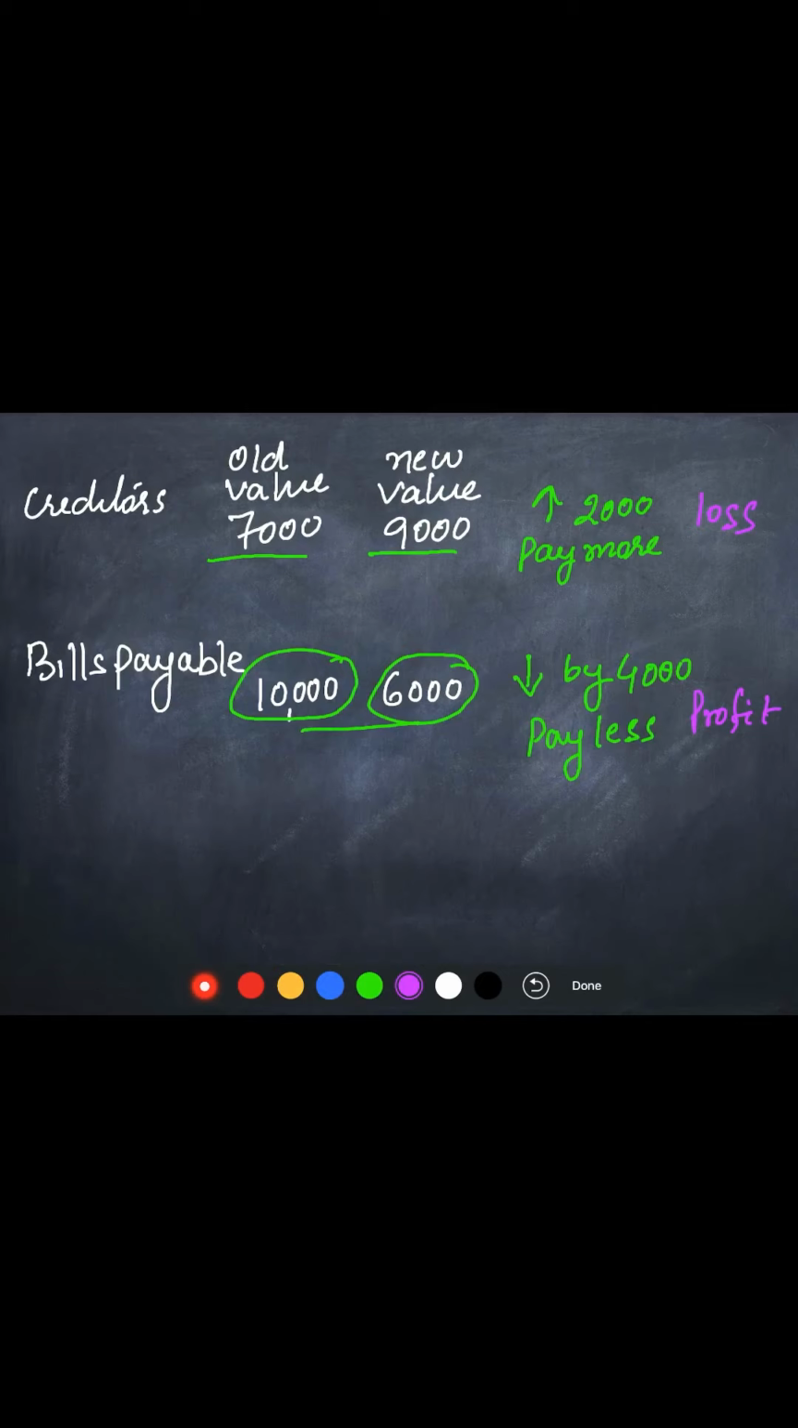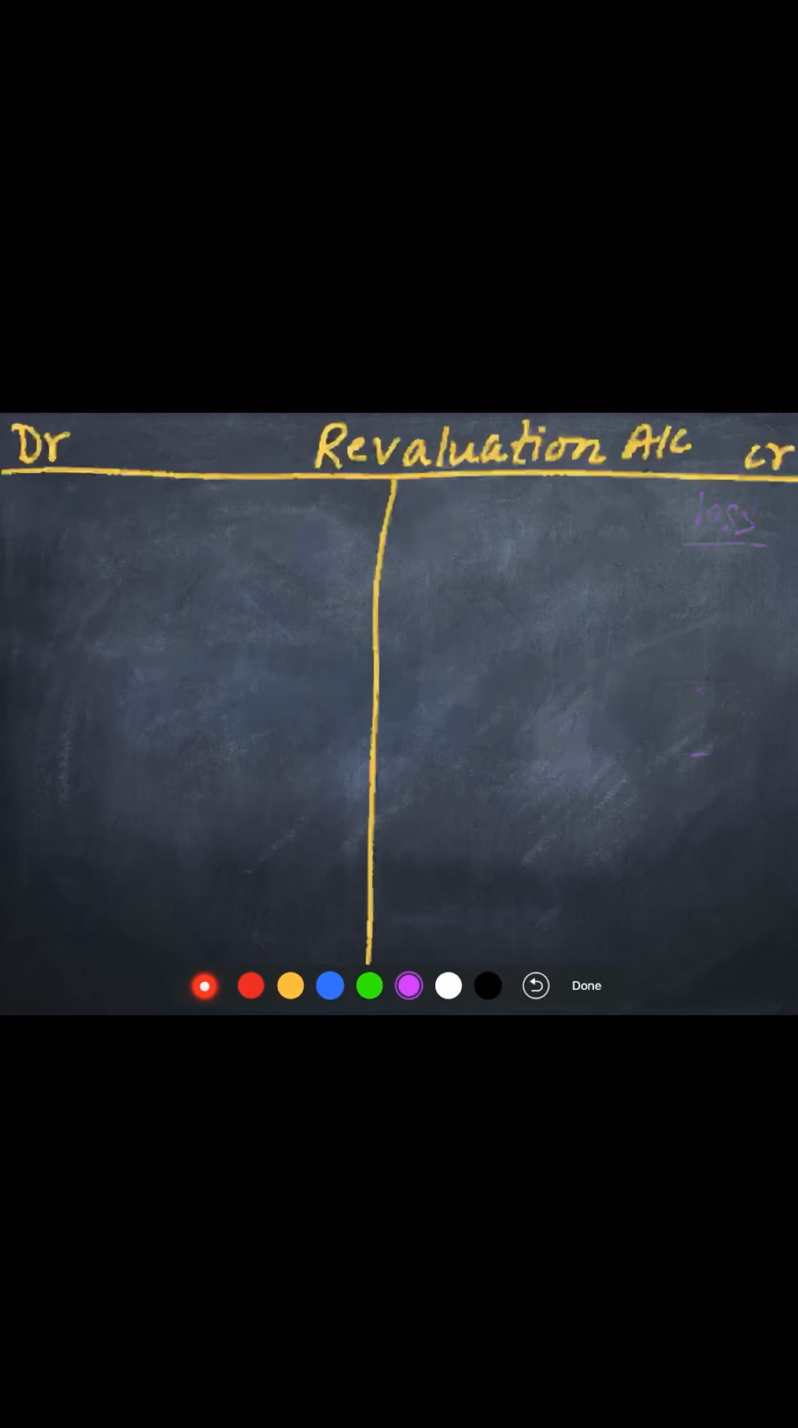So whenever the value of liabilities increases, it is a loss for the business, and whenever the value of liabilities decreases, it is a profit for the business. You can take any other example, children. You will be able to understand on your own. Now, what effect will these changes have on revaluation? We will have to understand.